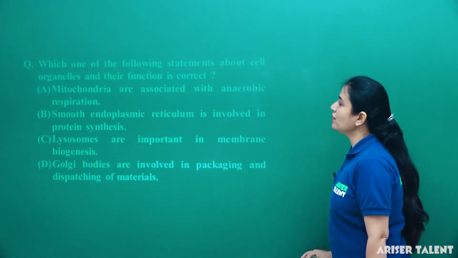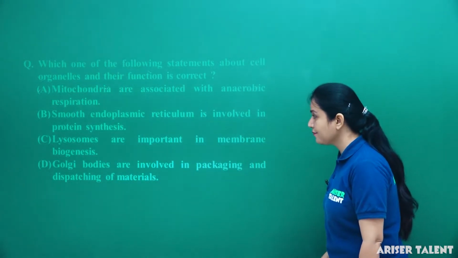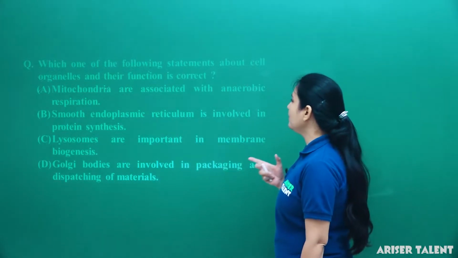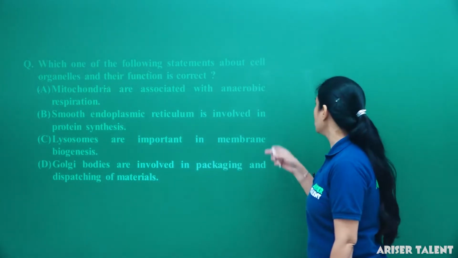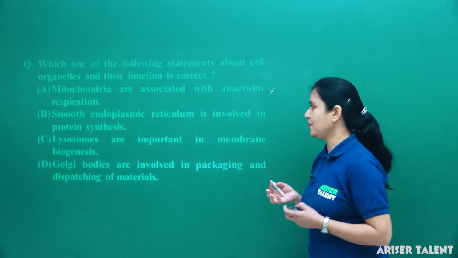Next: which one of the following statements about cell organelles and their function is correct? Mitochondria are associated with anaerobic respiration, that is wrong; mitochondria are related to aerobic respiration.